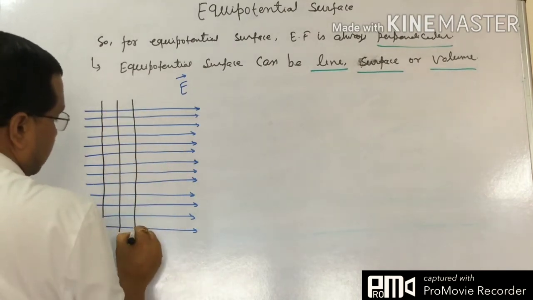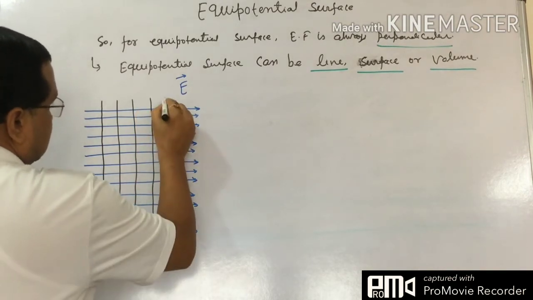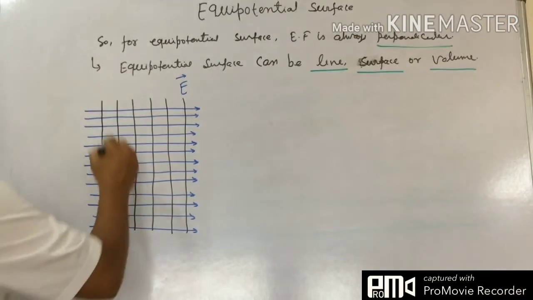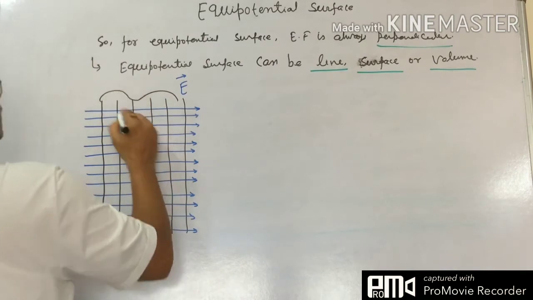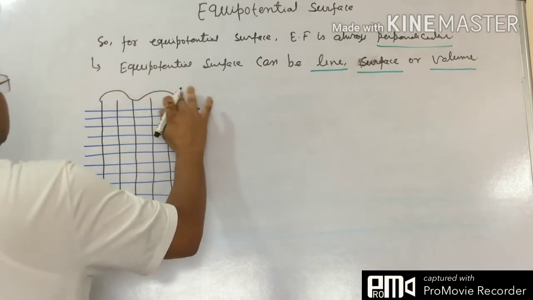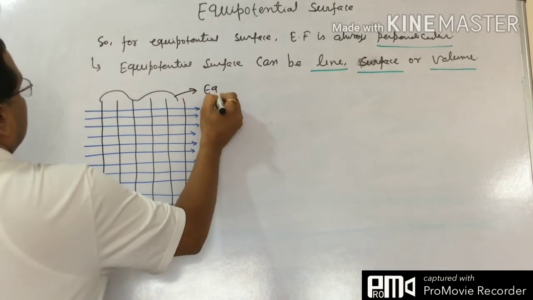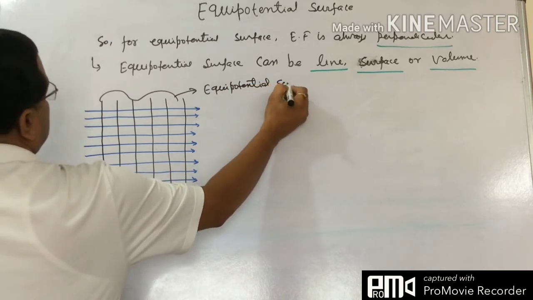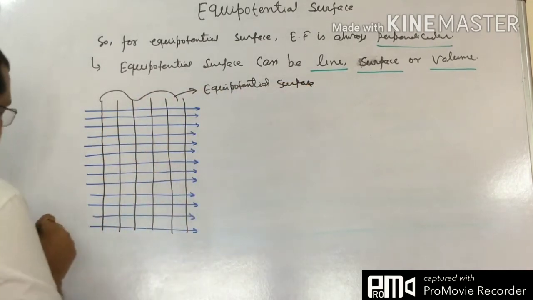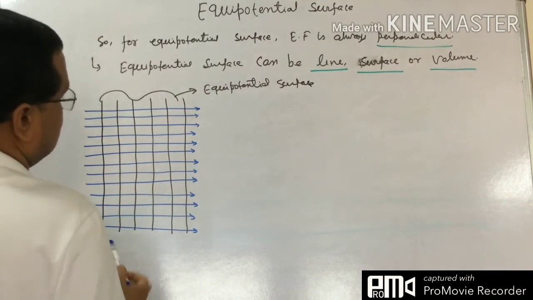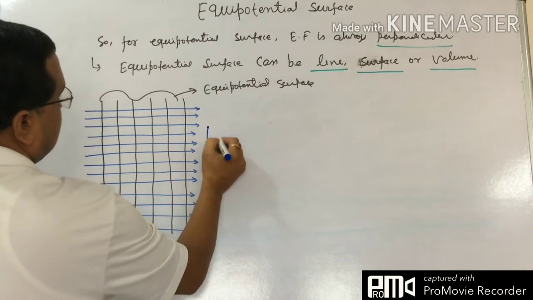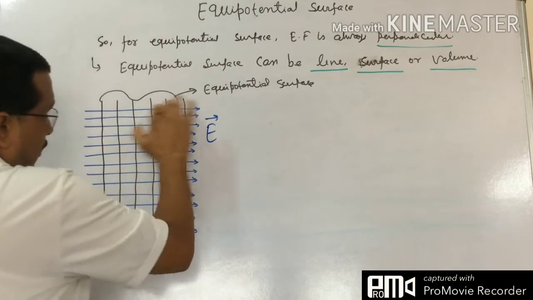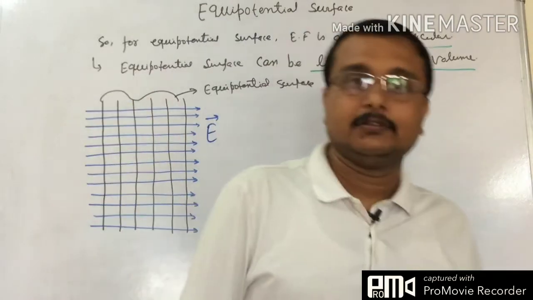Anything that is parallel to this is an equipotential surface. So this is our E here, this is our equipotential surface, and this is the direction of E. All these black lines denote the equipotential surfaces for this electric field.